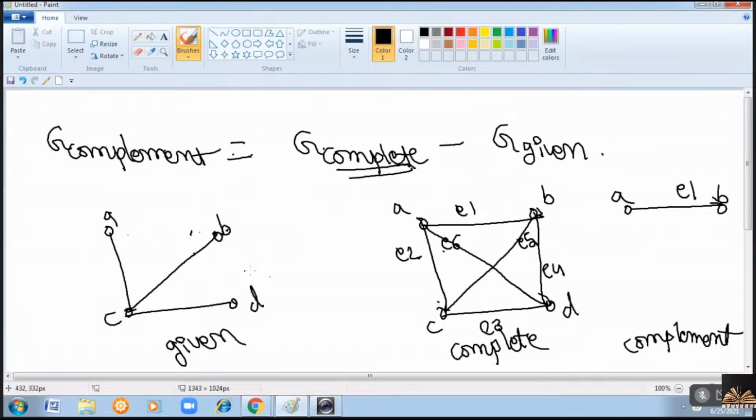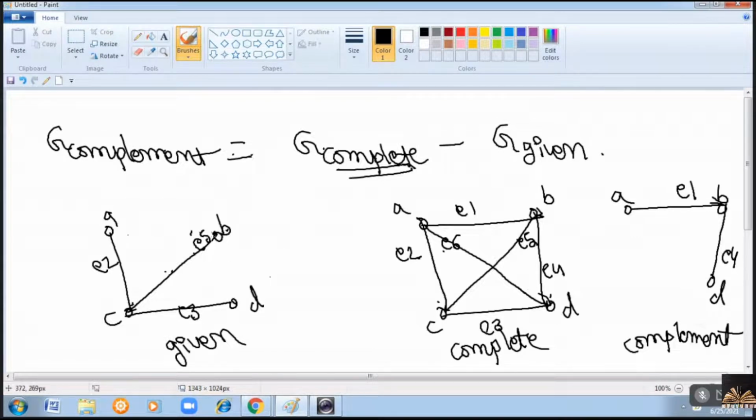Do we have E2 in the given graph? Yes, we have. So don't add it. Do you have E3? Yes, it is there. Do we have E4? No, it is not there. So add E4 in the complemented graph and it is from B to D.